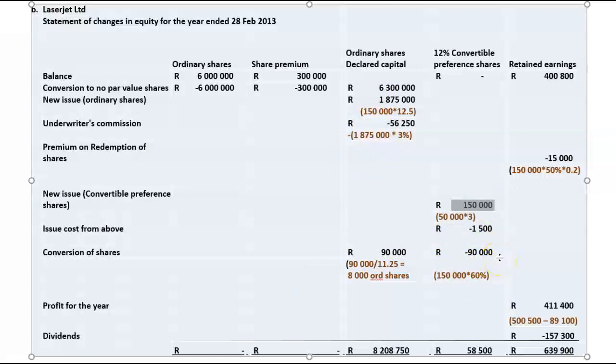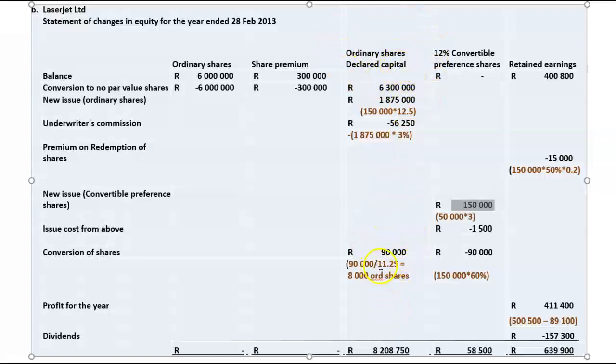So what do we do with conversion? We move it out of our pref capital into our ordinary declared capital account. So I debit convertible pref shares and I credit ordinary shares declared capital with R90,000. So now I have the value of the issue of additional ordinary shares.